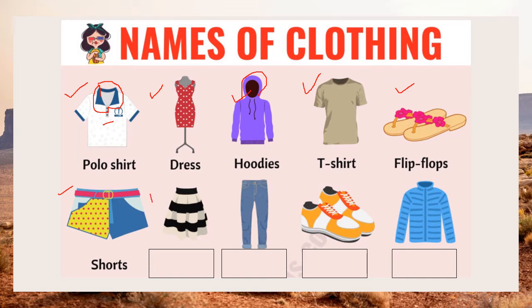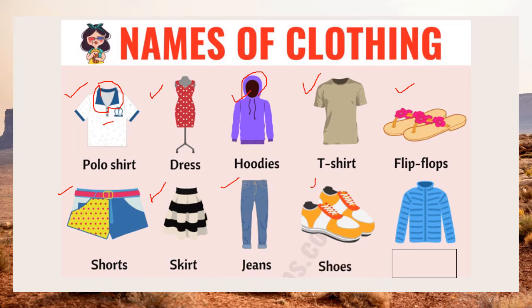How about this one? I think it's worn by women as well. It's called skirt. How about this? What is this? This is jeans. This one is shoes. And this, it's similar to hoodies, but it has no hood for the head. It's just called coat. Coat.